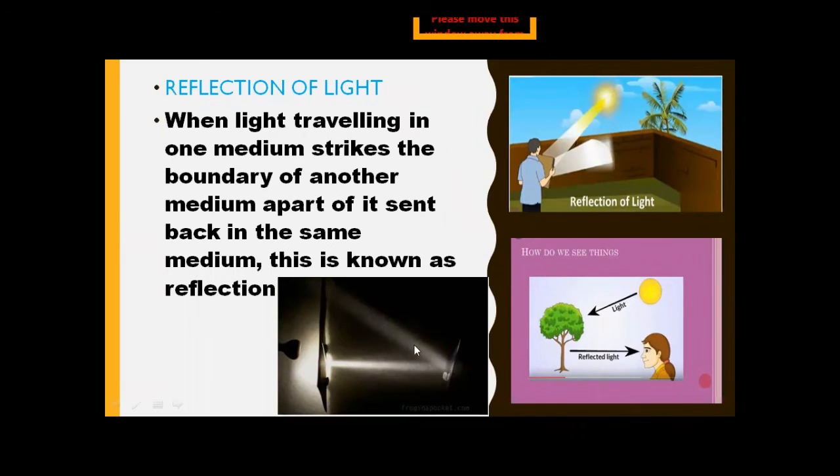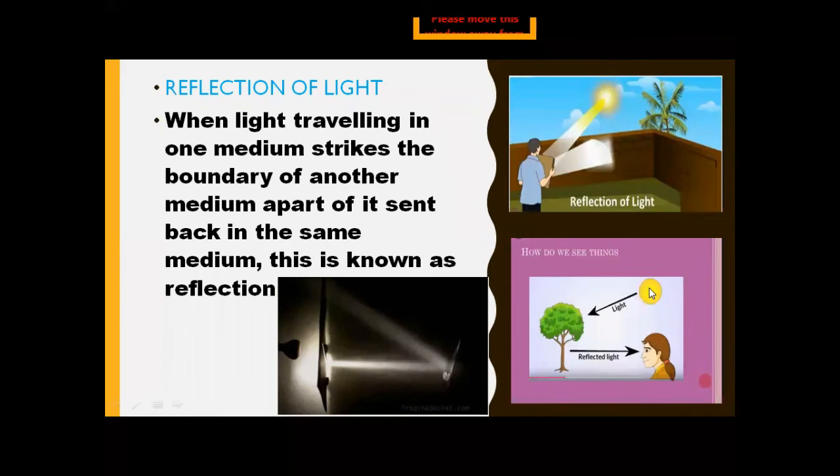It again comes back to the same medium. So that phenomenon is known as reflection. As in this picture you can also see that the light is coming from the source, and a boy is standing over here with a mirror. So the light strikes the mirror, and after striking the mirror, it reflects back into the same medium. So this is known as reflection.